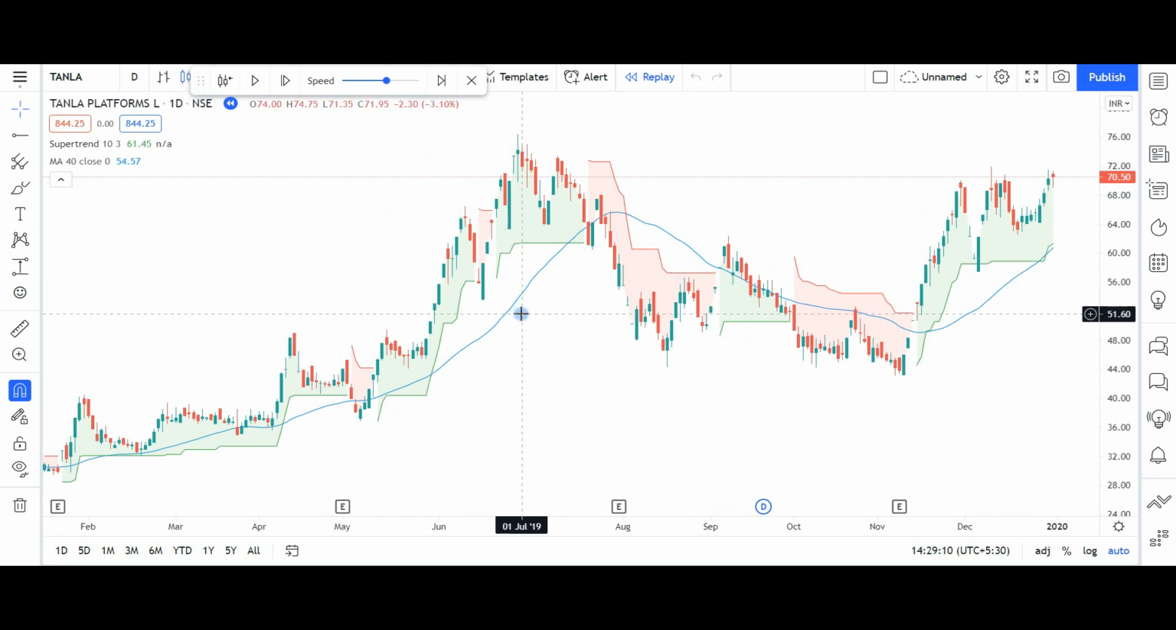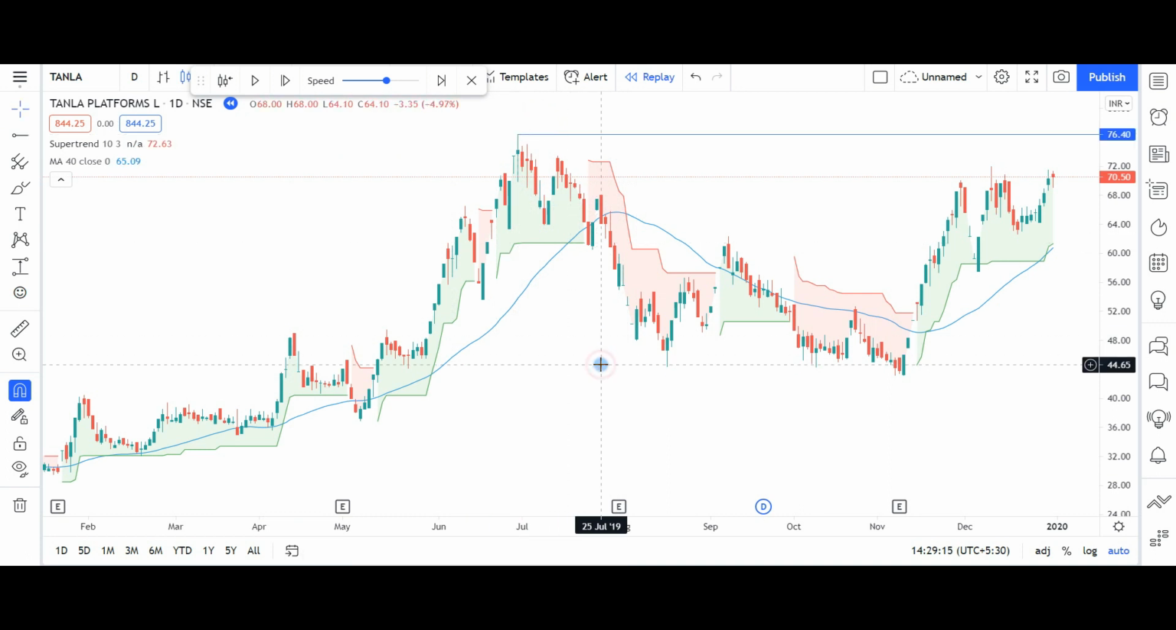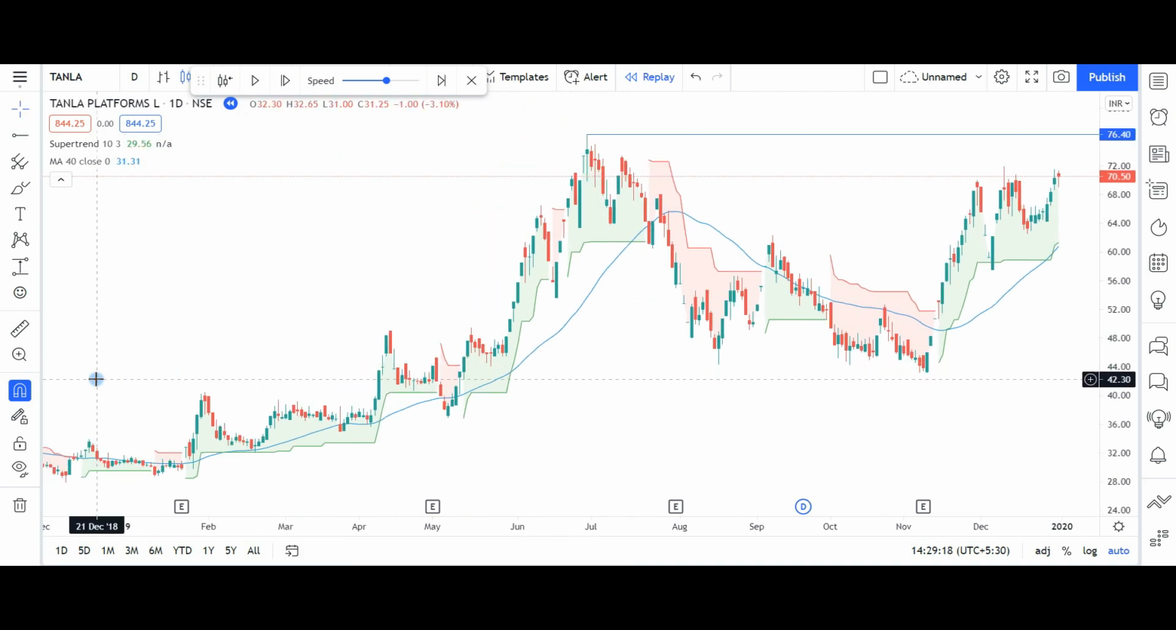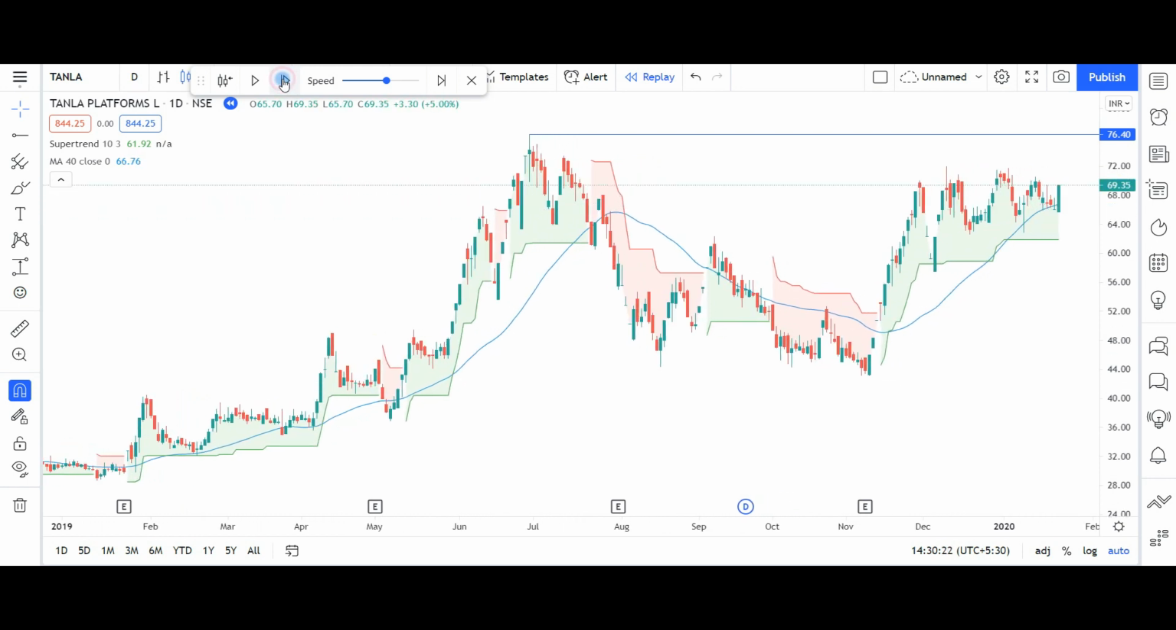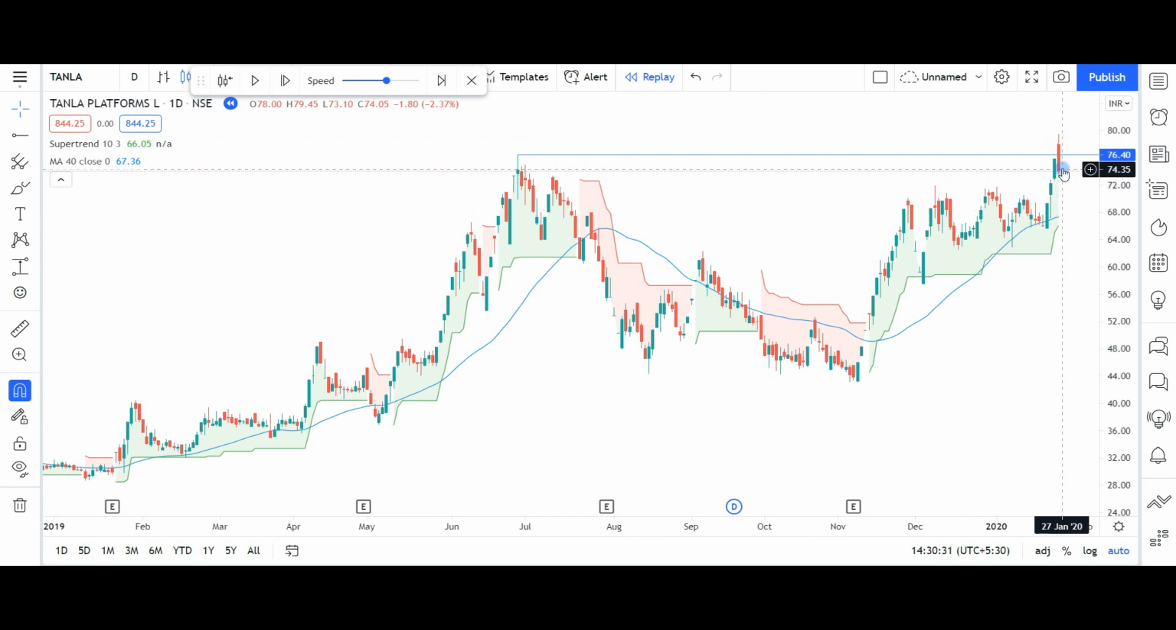First rule was to find a stock which is near its 52 week high. So from January 2019 till January 2020, this is the highest point. Once prices move above 76.4, this stock will come in our watch list. So I am moving this chart forward with bar replay mode. Here prices crossed the 52 week high and closed down, but as prices have crossed above the 52 week high, this stock will come in our watch list.